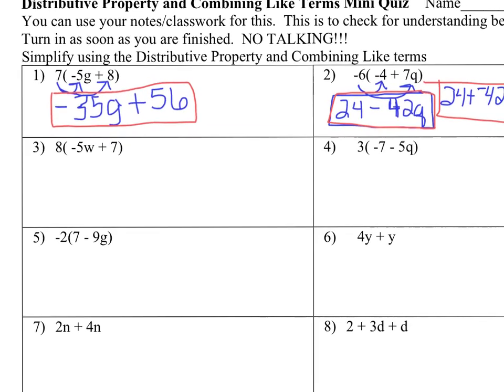You're still just using the distributive property. That's all we have to do on these. So get rid of that. 8 times -5w, 8 times 7. So 8 times -5 is -40. 8 times 7 is 56. And that's it. We're done. That's all we can do. Oh, except for my little w. I forgot about it. There you go.